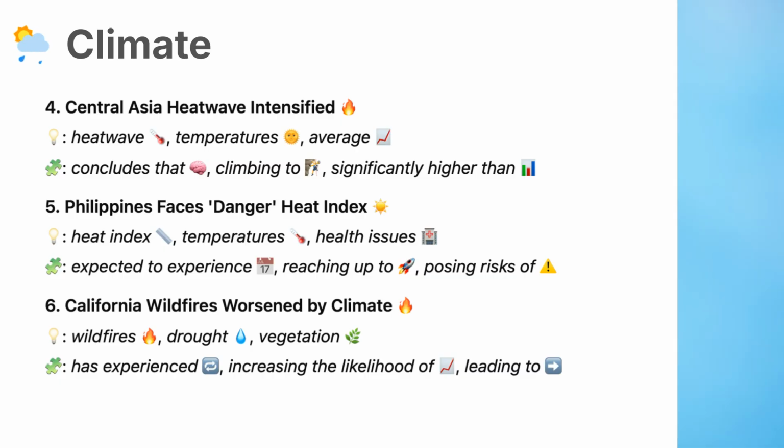6. Vocabulary. Wildfires, uncontrolled fires that spread rapidly in forests or brushlands. Drought, a prolonged period of below-average rainfall leading to water shortages. Vegetation, the collective plant life in an area.